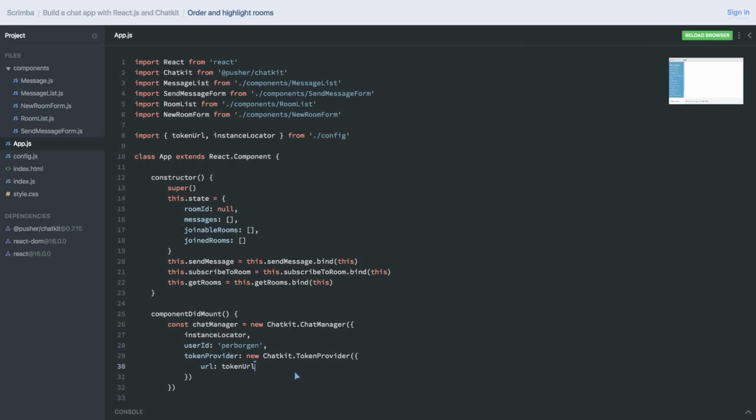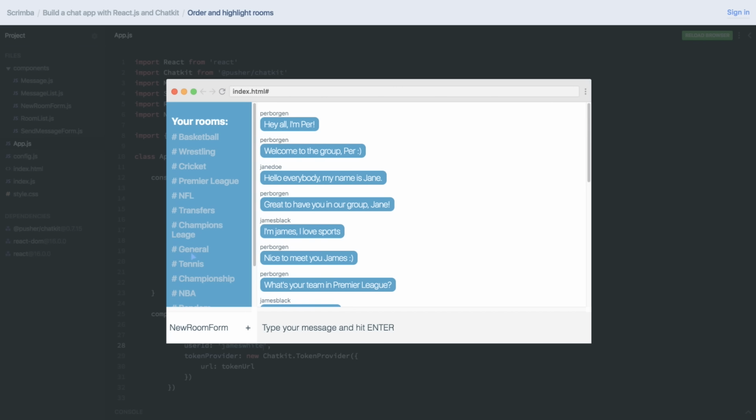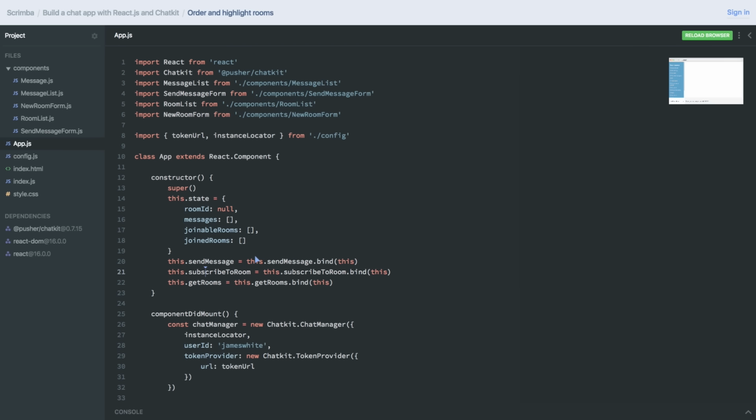Hey, in this lecture, I'm going to fix a couple of things in our RoomList component. And the first one being that if I now paste in a new username here, which hasn't joined any rooms yet, however, it has been created on this instance in the Chatkit web interface, so it is a part of this instance, though it hasn't joined any rooms. What will happen is that when I run the code and I try to join any rooms, you can see that the rooms seem to shuffle around. That's not a good user experience.